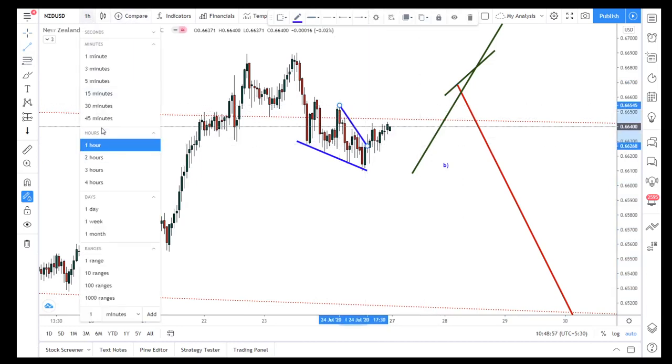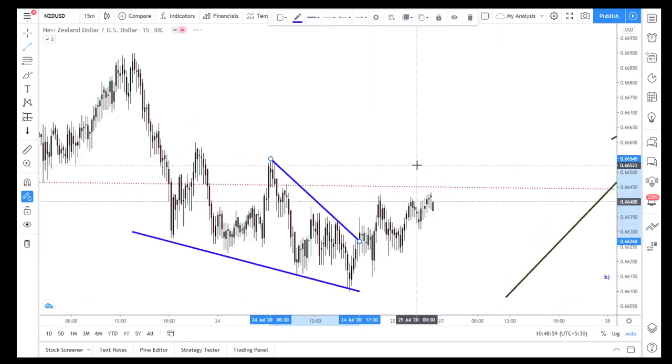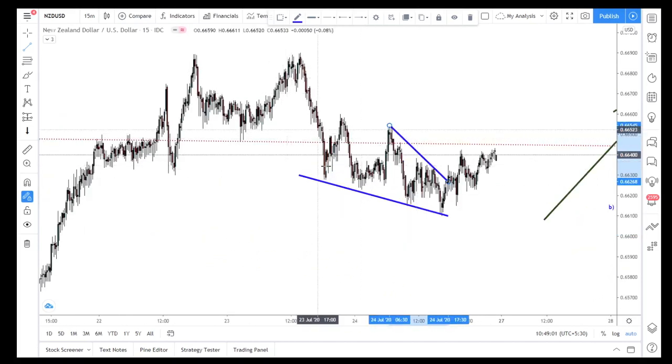If we take it in 15 minutes, I'll show you. See, the first wave, the second wave is a running flat, the third wave is completed, the fourth wave is maybe a triangle, and the fifth wave has ended. Now we are in the correction wave. So this is also a leading diagonal in the A wave.